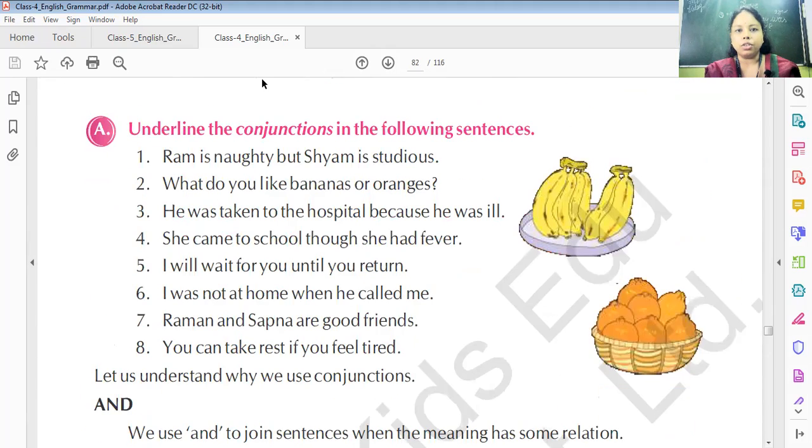Now, underline the conjunctions. Here we have to complete this exercise. Underline the conjunction in the column. Let's start completing this exercise. Ram is naughty, but Shyam is studious. So, what is the answer? But. Understand? Next is, what do you like, bananas or oranges? Here, or. He was taken to hospital because he was ill. Because.